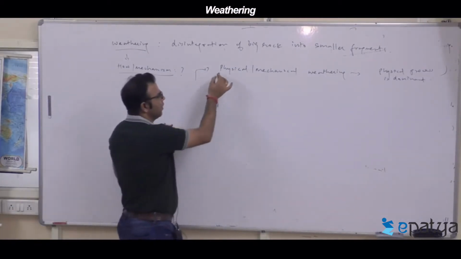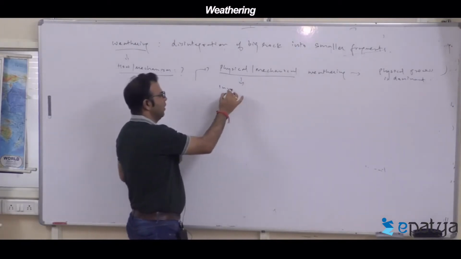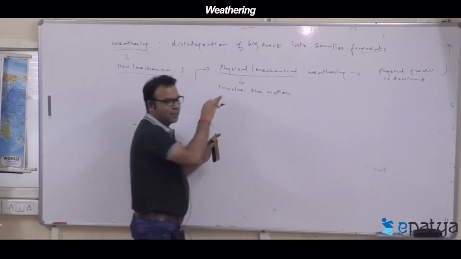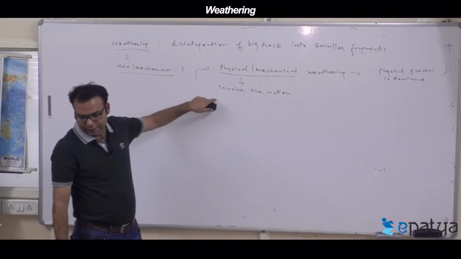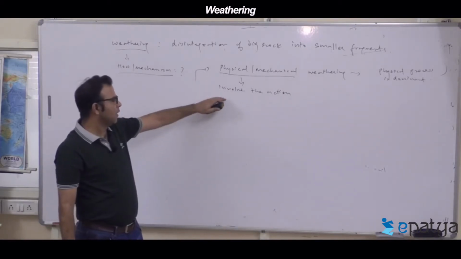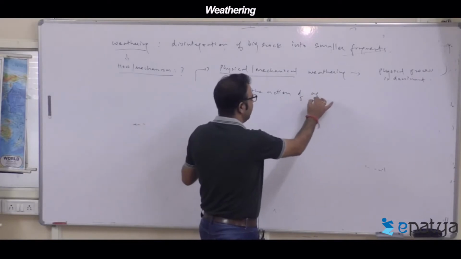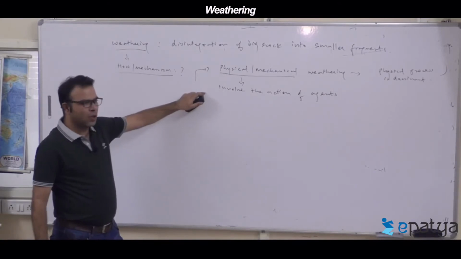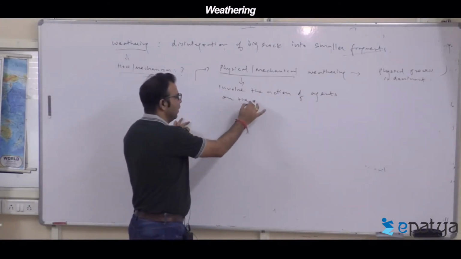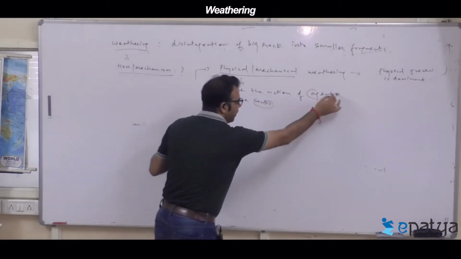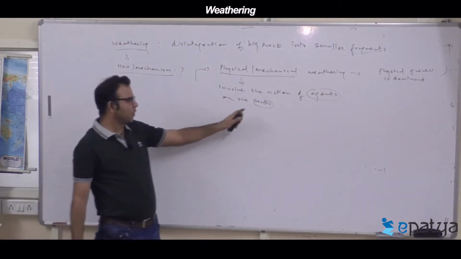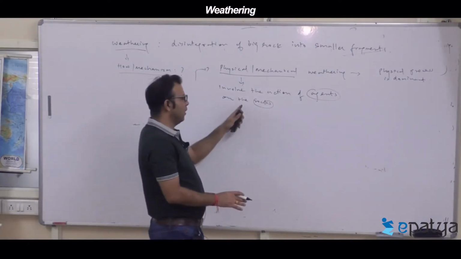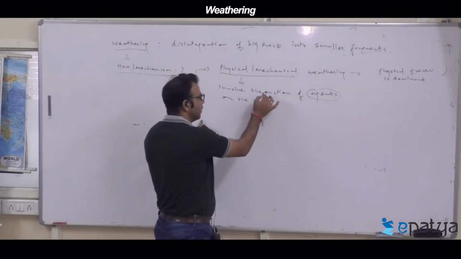physical or mechanical weathering involves the action of agents on the rocks. For prelims, certain terms are coming nowadays, so I am putting them here. There are different types of agents operating on the rocks around, causing them to break down. So the question is, what are the different actions?